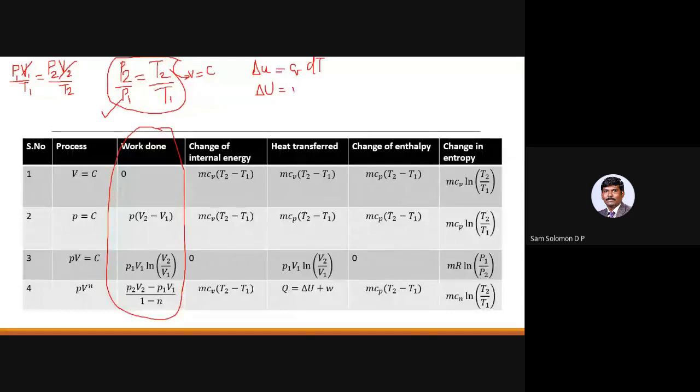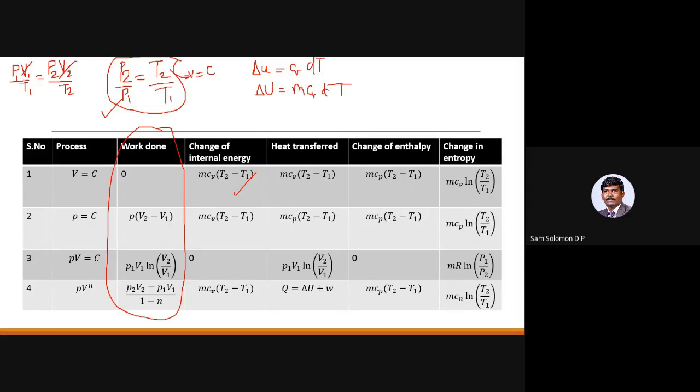That's all. So it would be mCv into dT, and dT will be the final temperature minus the initial temperature, that is mCv into T2 minus T1.